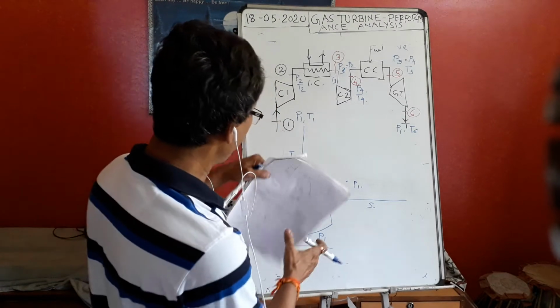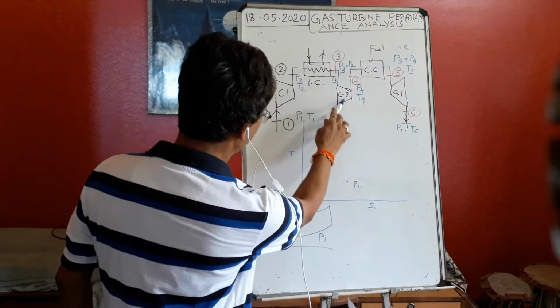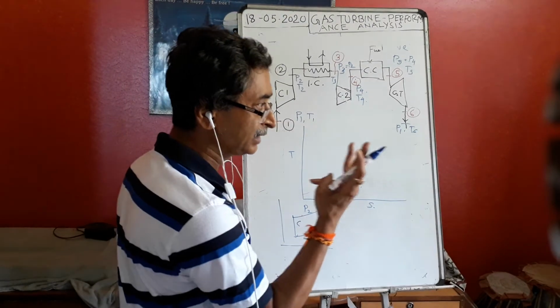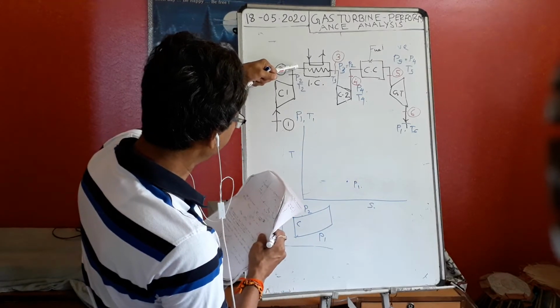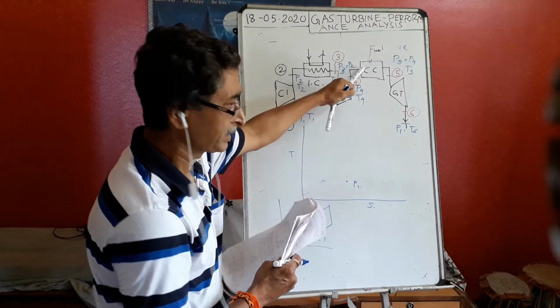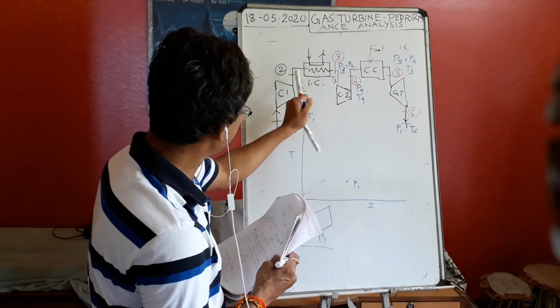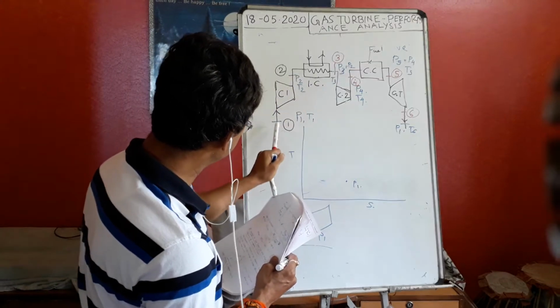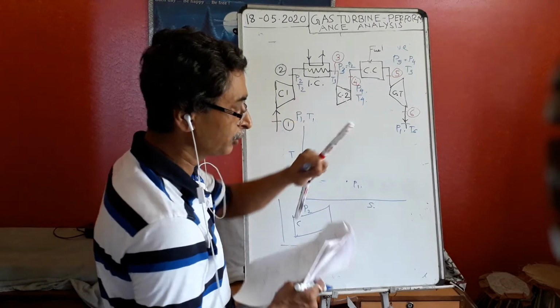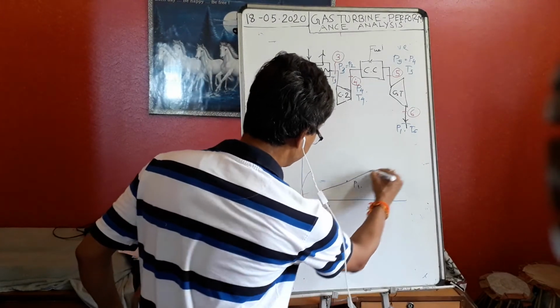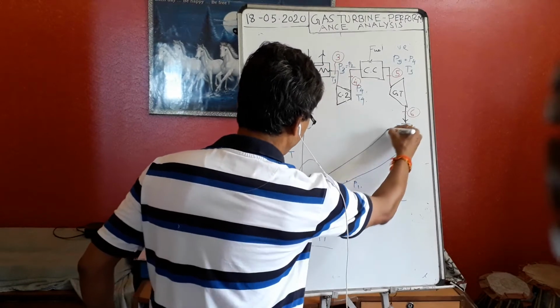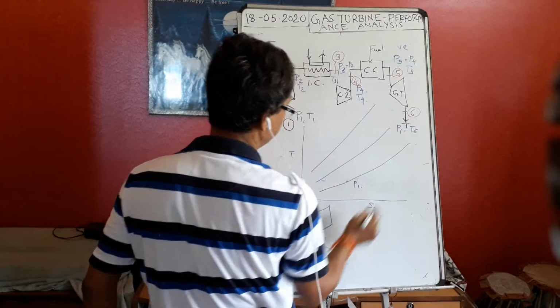But here, how many compressors are there? There are 2 compressors. That's why there will be 3 pressures now. So this compressor inlet, this compressor outlet, this compressor inlet, this compressor outlet. But the first compressor outlet and the second compressor inlet will both be the same. So that means this is P1, P2 and P3. So there will be 3 pressure lines here.